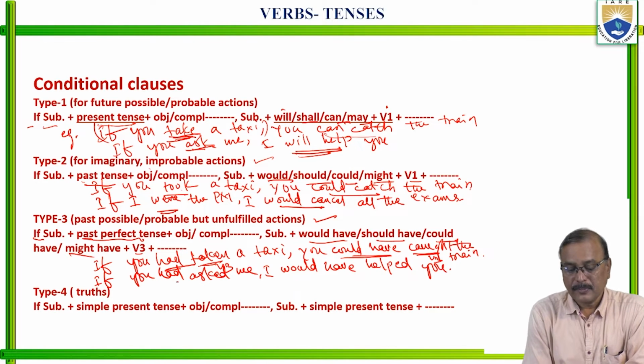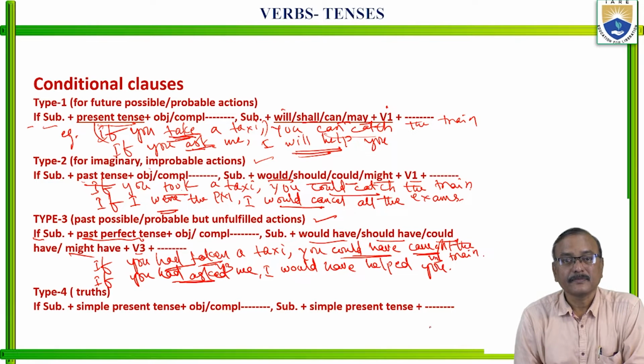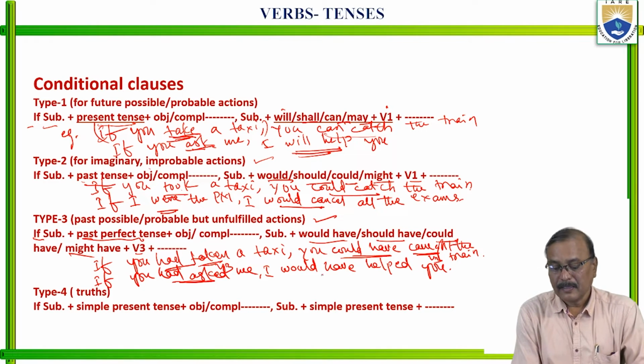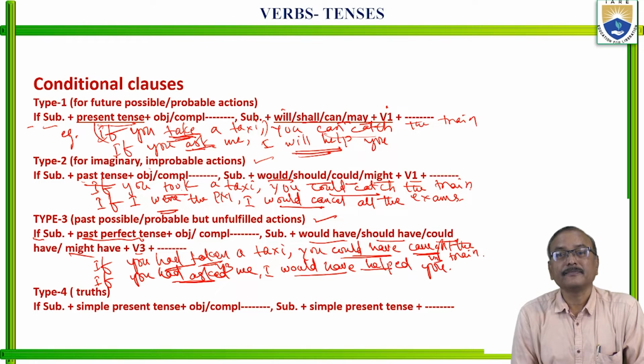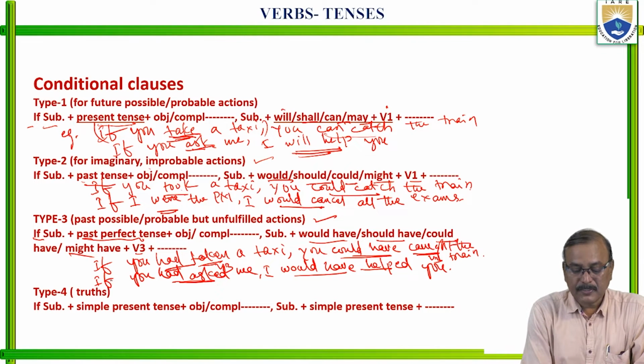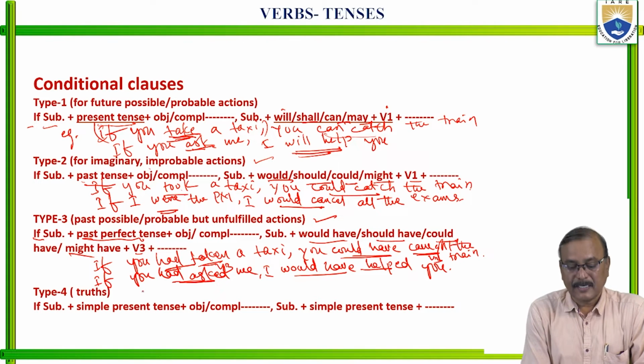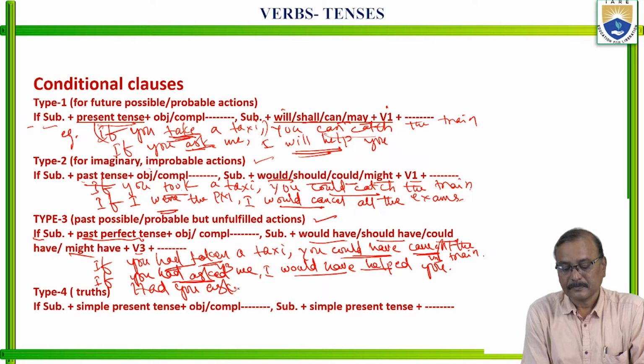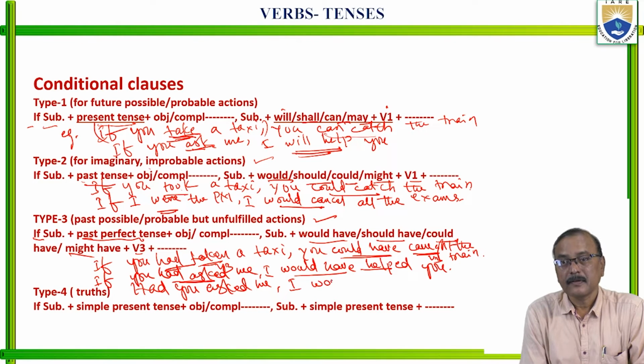Right? So you did not ask me. But if you had asked me, I would have helped you. Even without using this "if", you can write the same sentence like this: Had you asked me, I would have helped you.